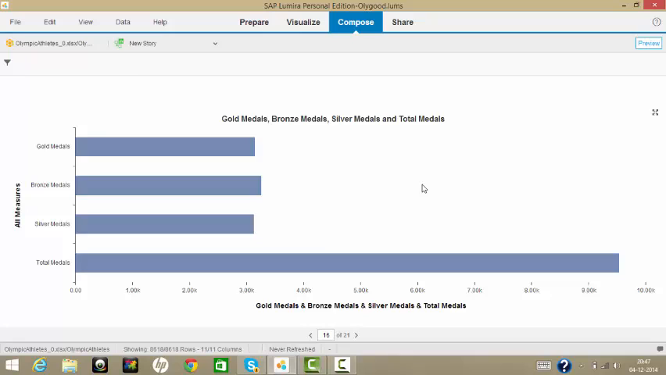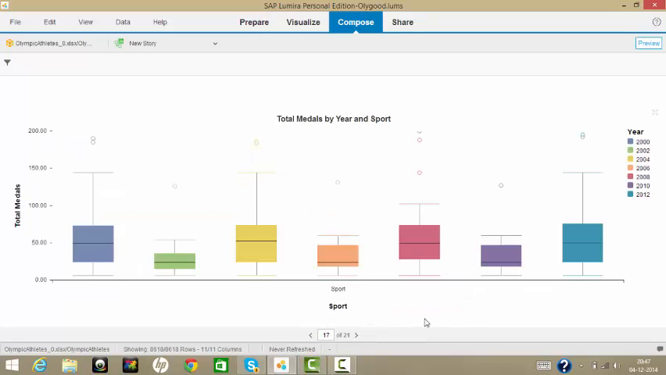This is a simple bar chart which just shows the complete total number of medals and the gold, bronze and silver medals part in it. It's almost one third each. You can see bronze medals is a little more. There's one more variation of this which I have made later.